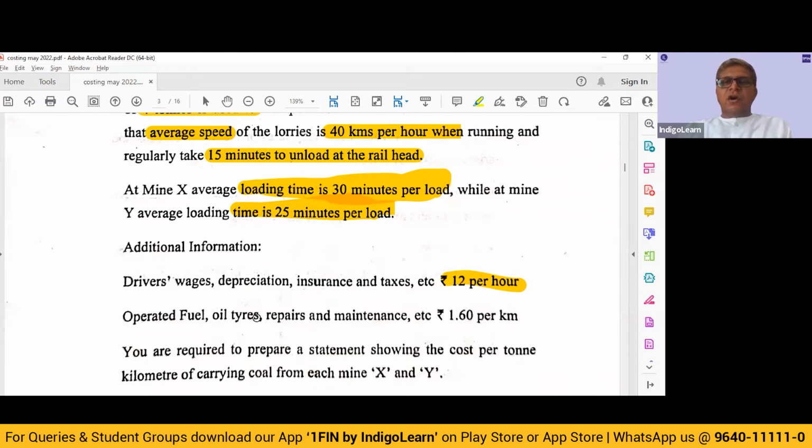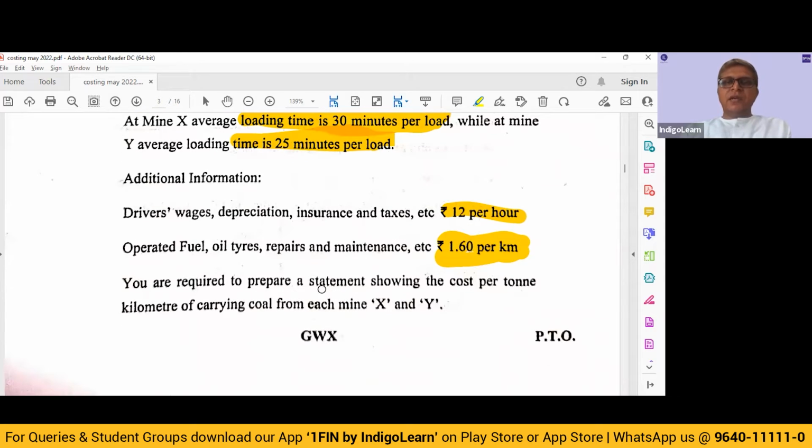Operating fuel, oil, tires, repairs and maintenance etcetera is 1.6 per kilometer. In case of mine X, we will be traveling for 30 kilometers. You are required to prepare a statement showing cost per ton kilometer. Now, how many ton kilometers are going to get operated? That working we also have to do. See, there is a difference between kilometers and ton kilometers. Kilometers is the total distance traveled, whereas ton kilometers is the distance that we are going to travel while carrying the load.